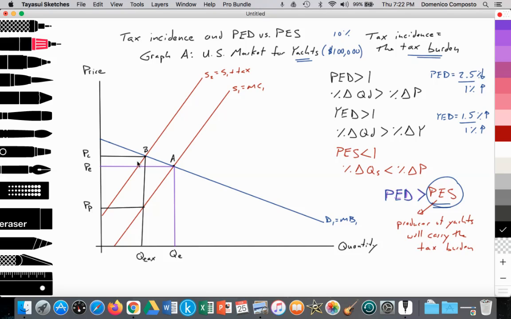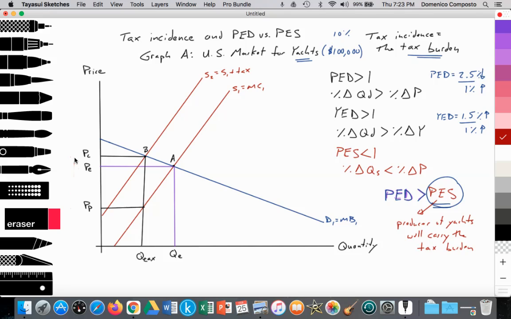Okay? Now we can see that this rectangular area is the tax revenue. Price paid by consumer minus the price received by the producer is the size of the tax. Okay, just to highlight that the distance between here and here is the value of the tax. Price paid by the consumer minus the price received by the producer, the distance between the two is the tax itself.